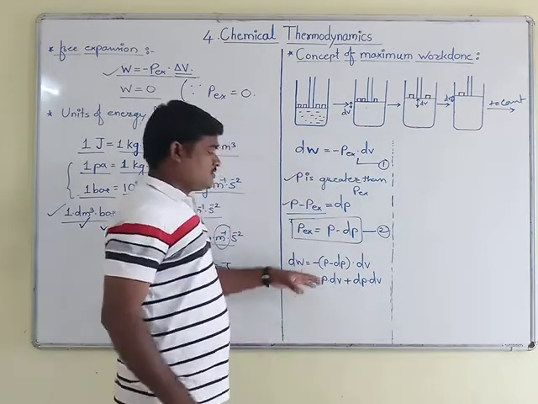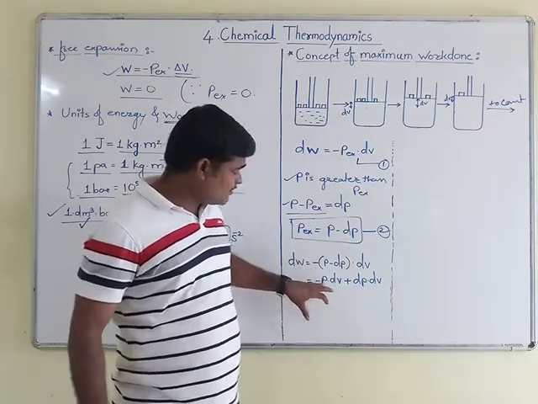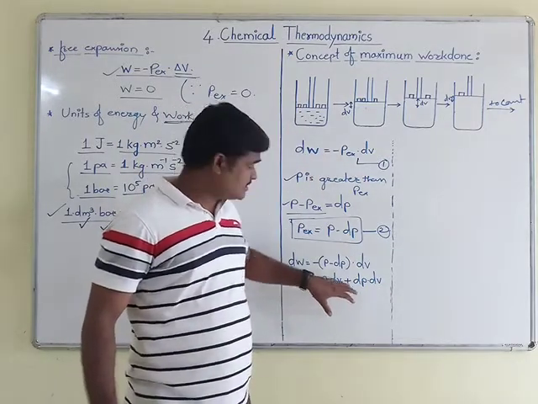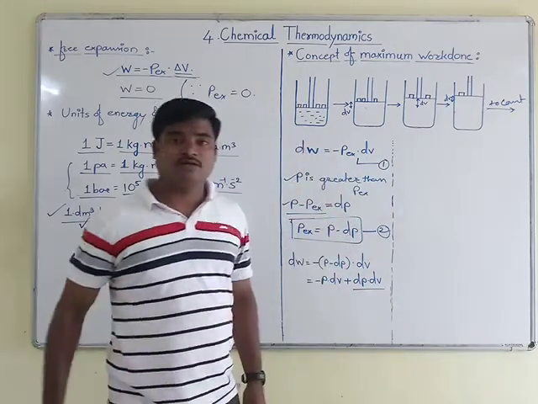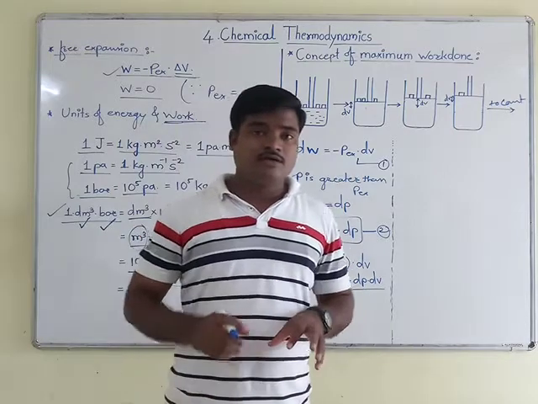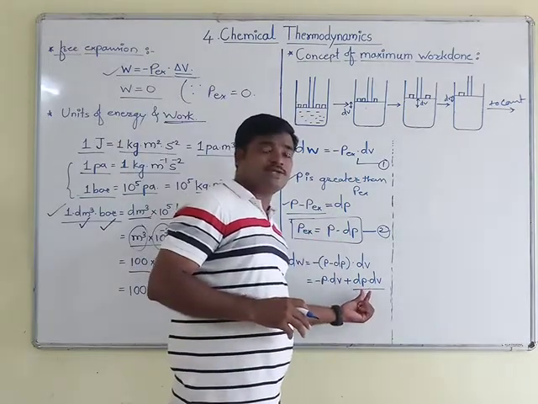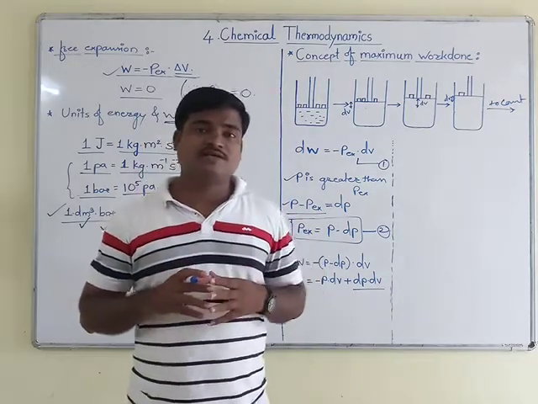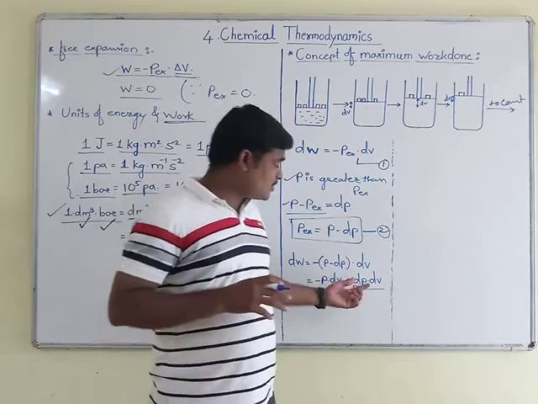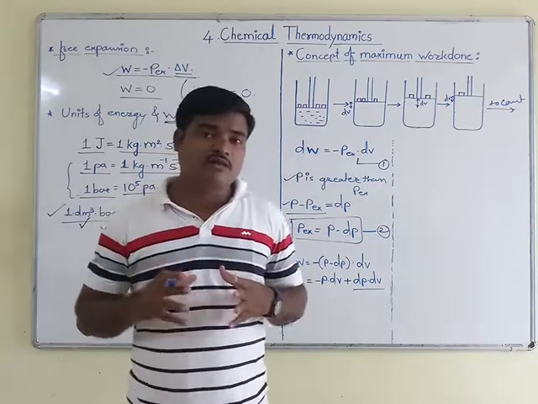Now we have continued this equation to this step, that is minus P dV remains as it is. But if you look at this term dP dV, what is the meaning of it? If we consider the two small quantities, pressure and volume, these are the small changes taking place in each step, and the product of these two small quantities also becomes small.